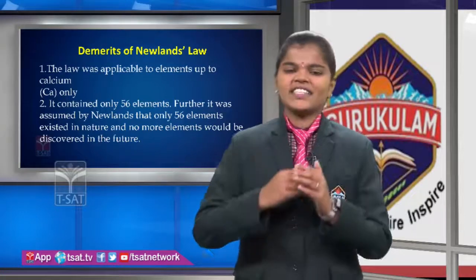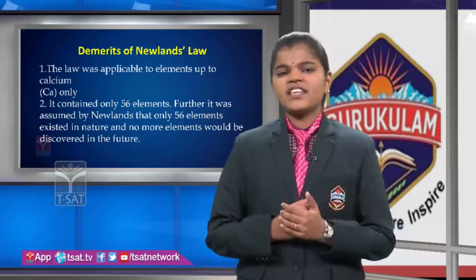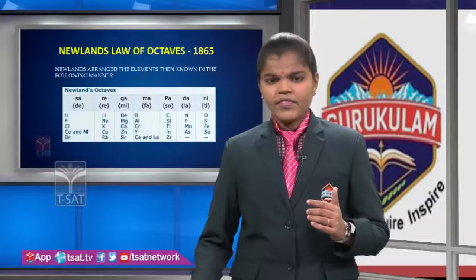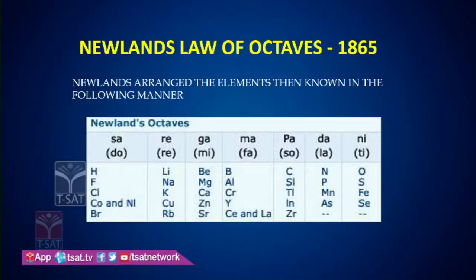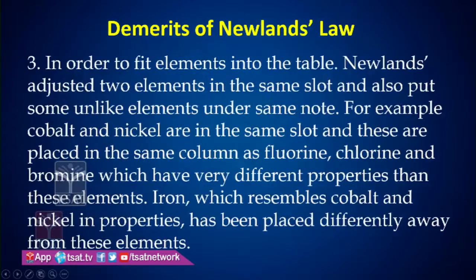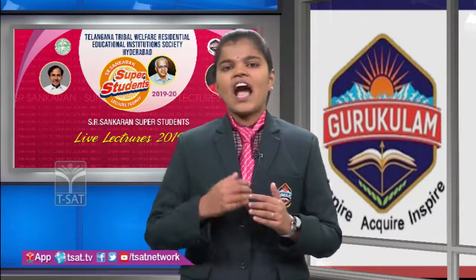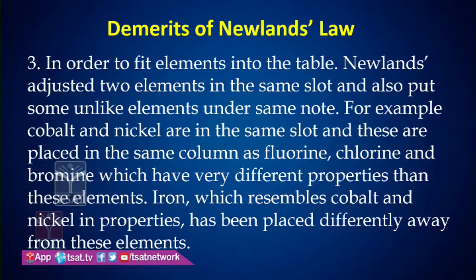Further, we cannot accommodate any more elements in Newlands' table. Also, cobalt and nickel have different chemical properties, but Newlands arranged them in the same group. So it also went to the limitation. Fluorine, chlorine, etc. are all arranged in the same column.